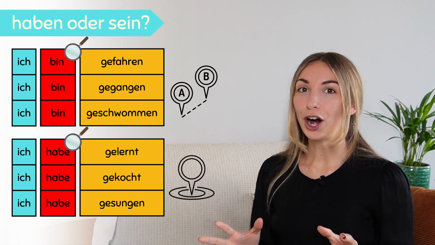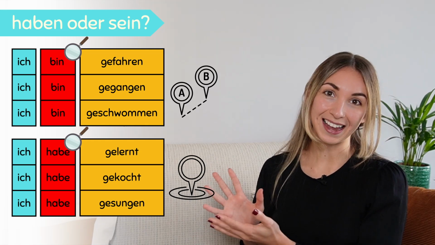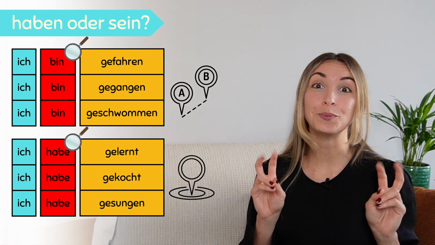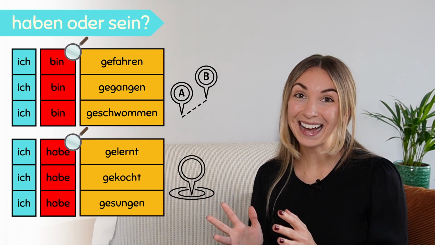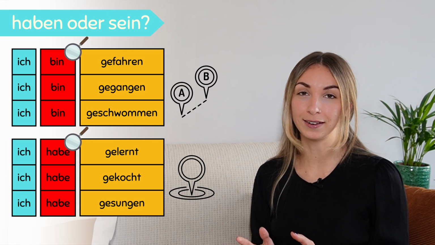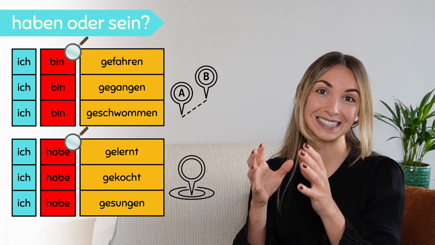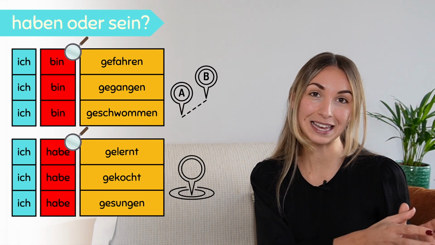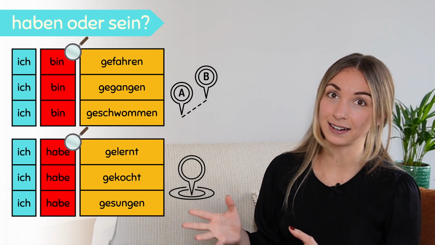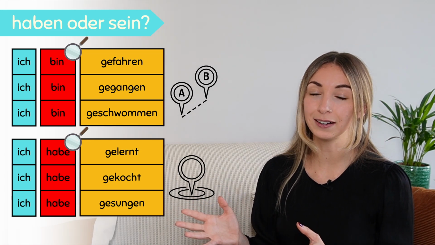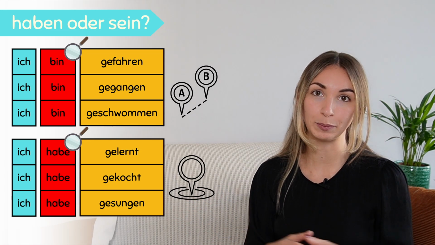Right. All of the verbs with sein are so-called movement verbs. Fahren, gehen, schwimmen, traveling from one point A to one point B. Whereas the verbs lernen, singen, kochen can be done in one place.